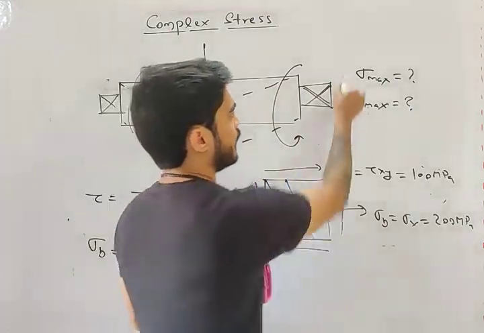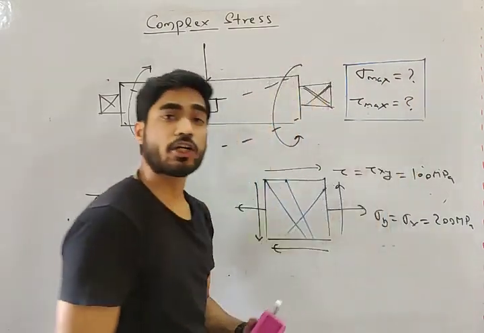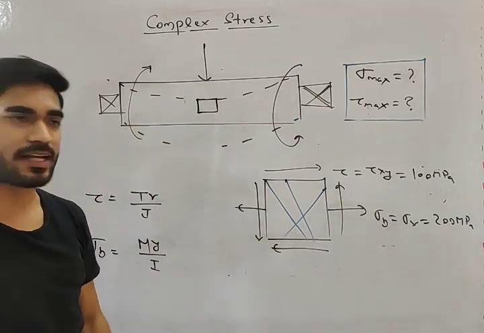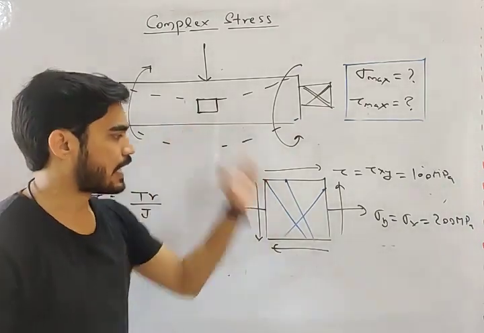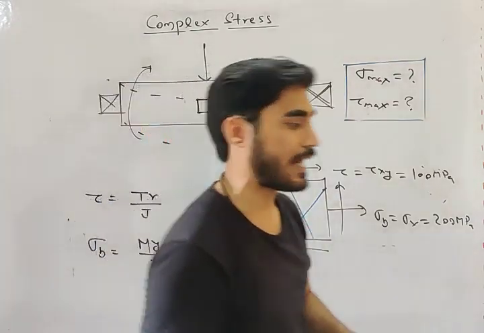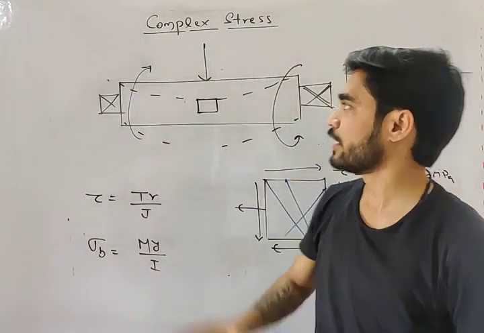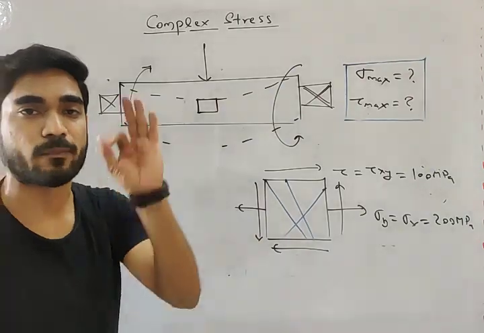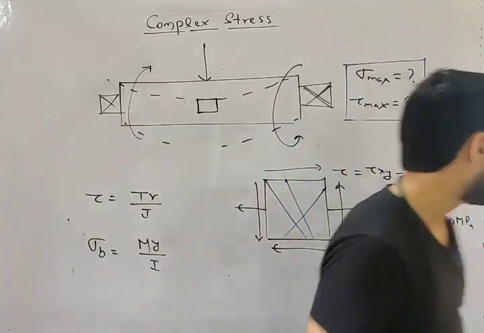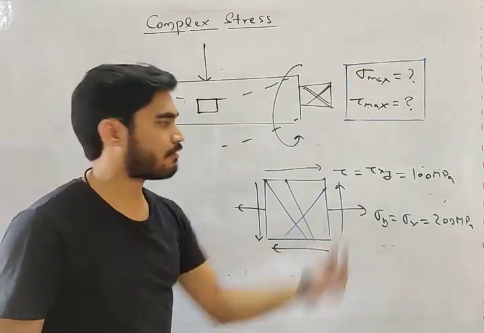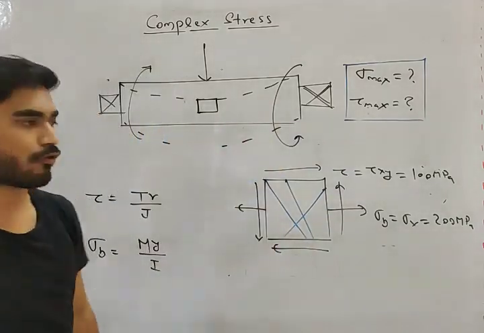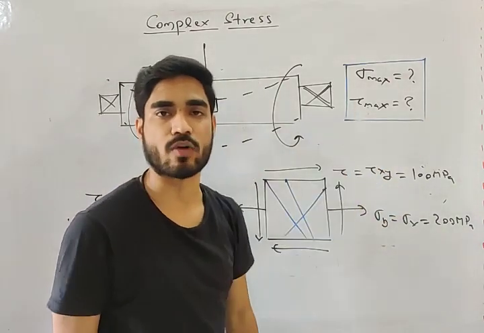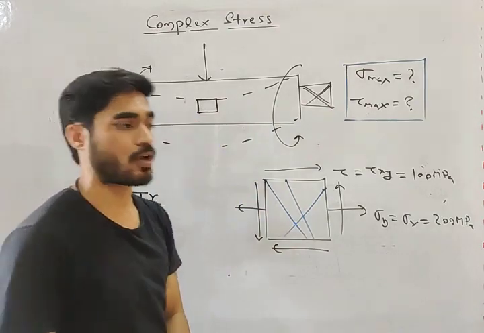So if you want to calculate sigma max and tau max, what do you need to learn, my friend? If you want to calculate in this problem what is sigma max and what is tau max, what do you need to understand? You need to understand how we calculate stresses on inclined plane. So do you understand what we need to learn in complex stresses? How to calculate stress on inclined plane. This is our topic. We can calculate sigma x, sigma y, tau xy using direct formula. These are direct formula which give us values of these stresses. But we don't know how we can calculate stress on inclined plane.